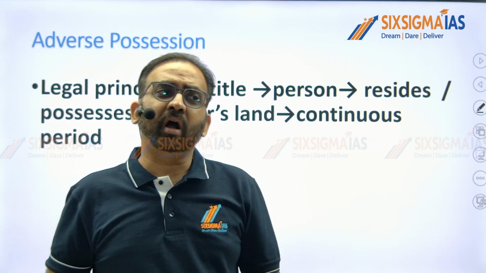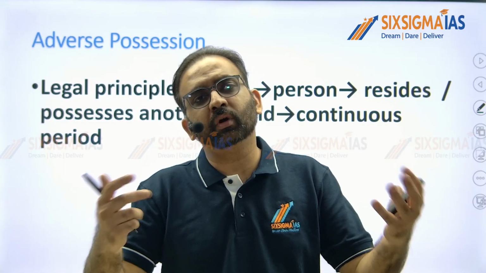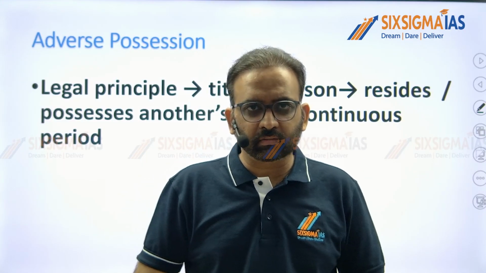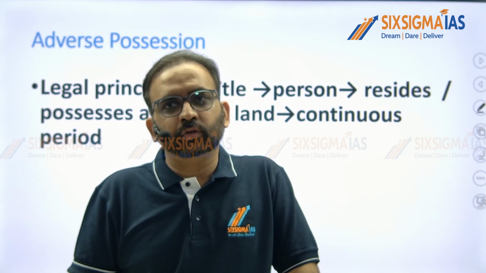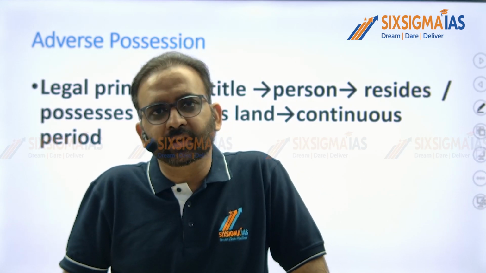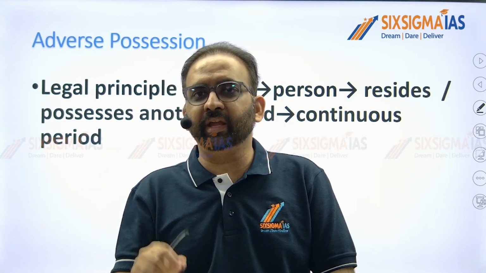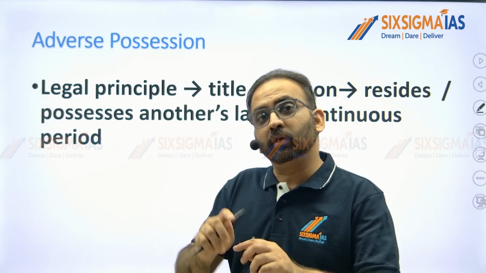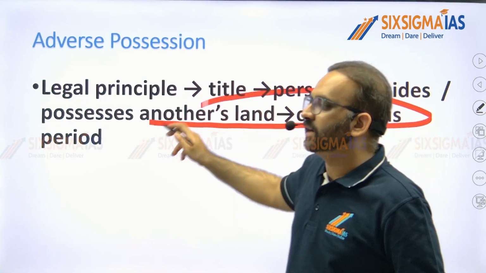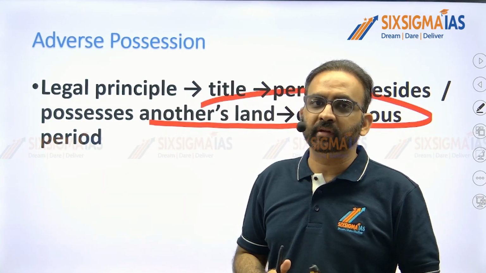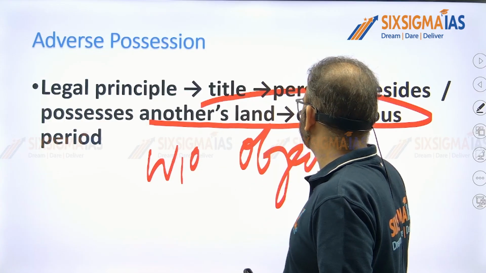But suddenly, after suppose 60 years, somebody appeared and asked them to vacate the land by saying that such land belonged to him. Now tell me, after 60 years, should such a family be evicted from the land? The answer is no. Now such a family is legally the owner of such land because it was in continuous possession of such land for a prolonged period of time without any objection.